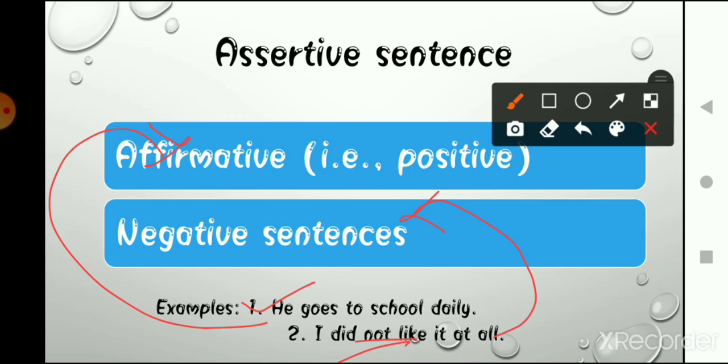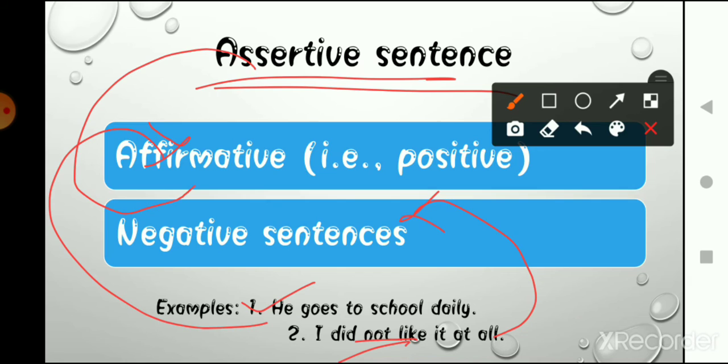So assertive sentences can be written in two forms.